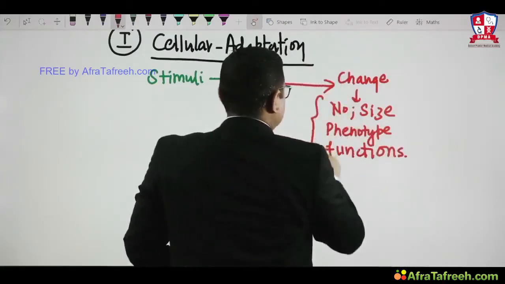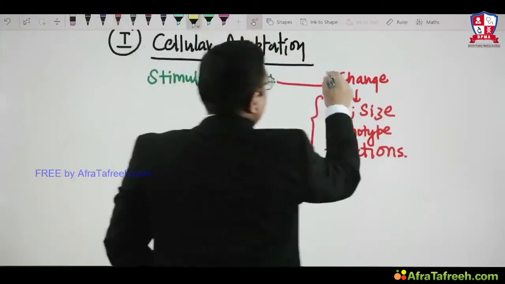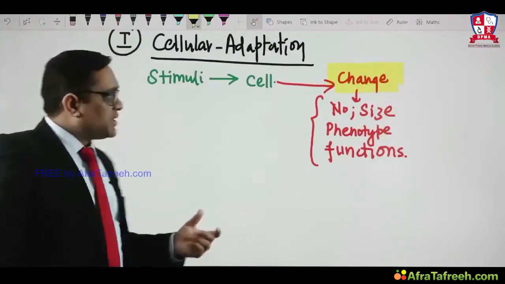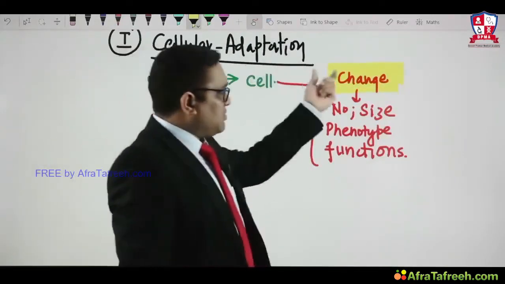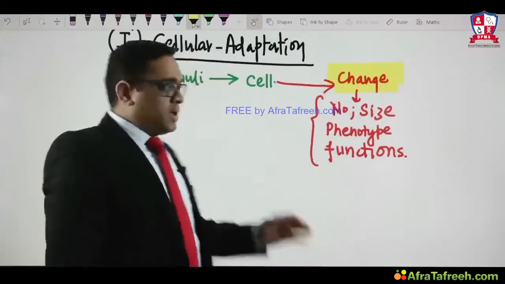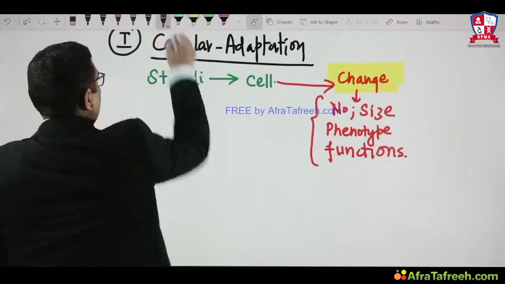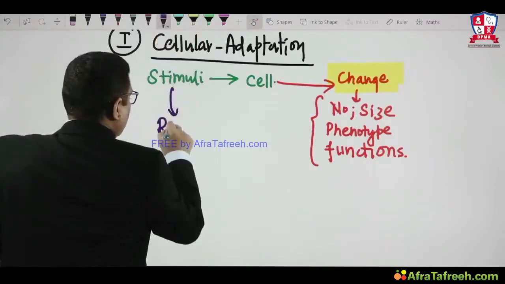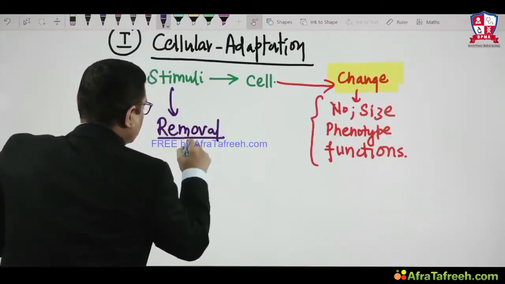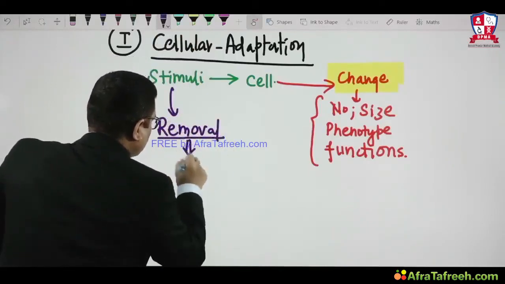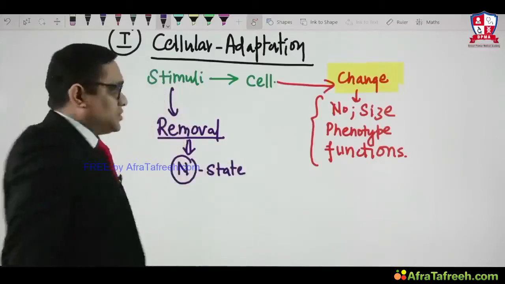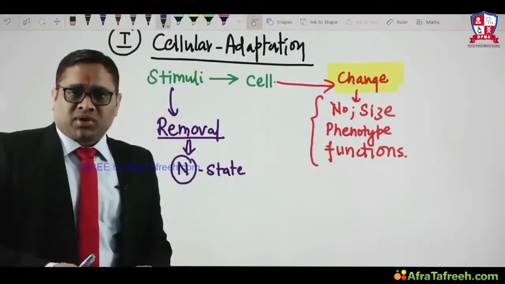So all these things will be changed, right? Because of the stimuli, all these things will be changed. So when an altered physiological stimulus is given to a cell, there will be a change in the number, size, phenotype, and functions of the cell. And once you remove the stimuli, the cell will come back to the normal state. That is the important point to notice here.